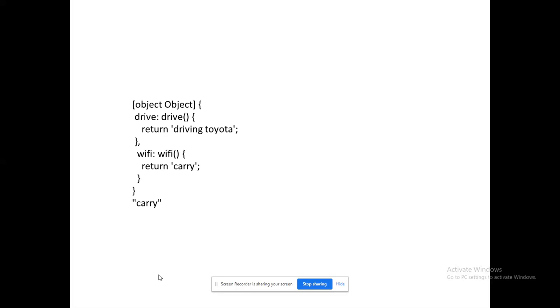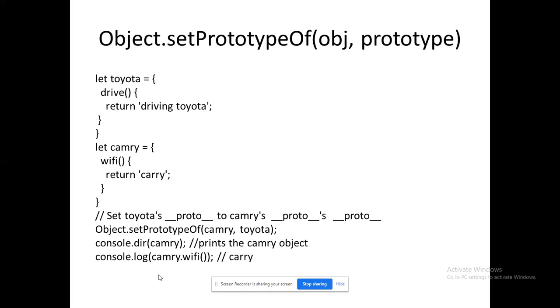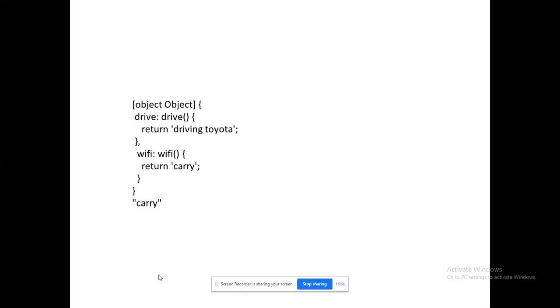The object represents two objects. What are the objects? Toyota and Camry, right? So we have copied the functionalities of Toyota into the Camry. That is the reason why Toyota's functionality is available here. What is the function of Toyota? See that drive, which returns driving data, is available here, right? I am able to retrieve the corresponding value, so it is going to work with the Camry.